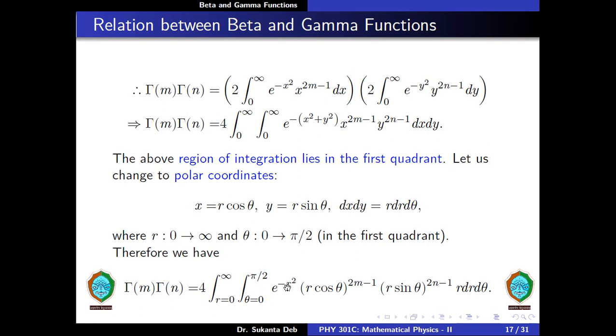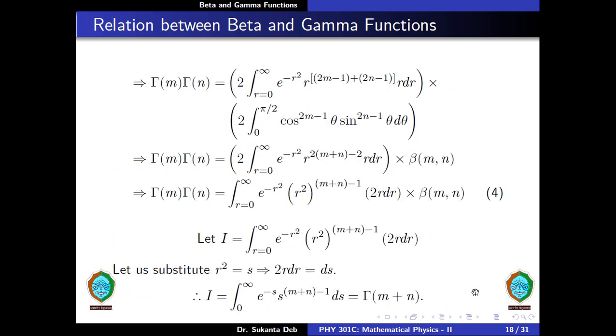Now e to the minus r square, x is equal to r cos theta, we put the value of y, r sin theta, and dx dy is equal to r dr d theta. So therefore we can separate this integral into the r integral and the theta integral. So we find that this is nothing but the beta of m comma n. This is a beta function, and therefore gamma m into gamma n is equal to 2 into the integral over r from 0 to infinity of e to the minus r square, r to the power twice m plus n minus 2, into r dr, into beta of m comma n.